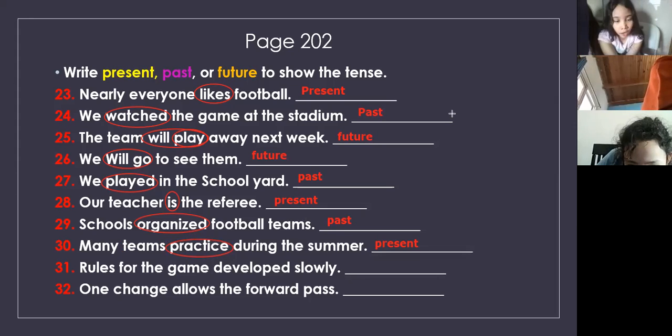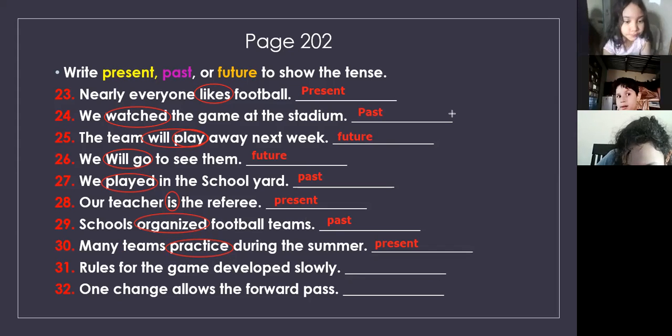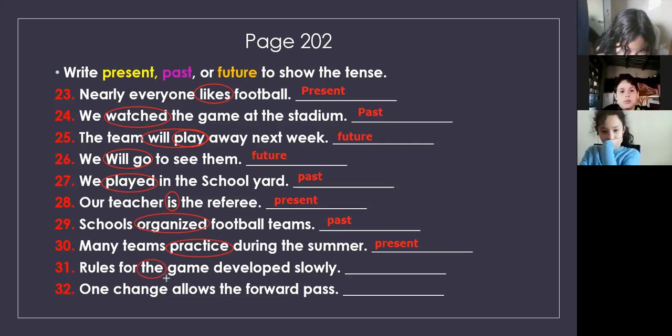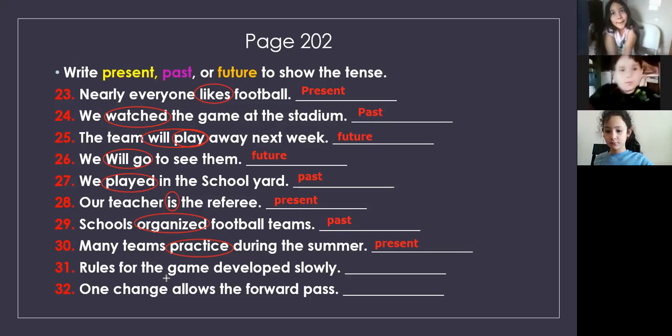Let's see Fernando, 31. Rules for the game developed slowly. And the verb is D. Are you sure this is the verb? Just this word, rules for the game developed slowly? Oh, that's not the verb.